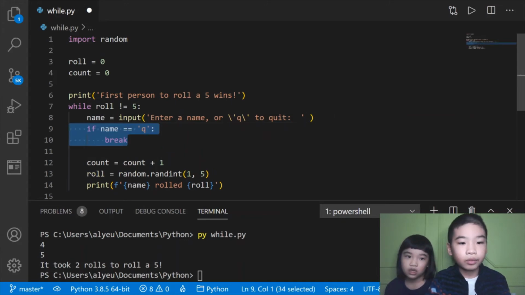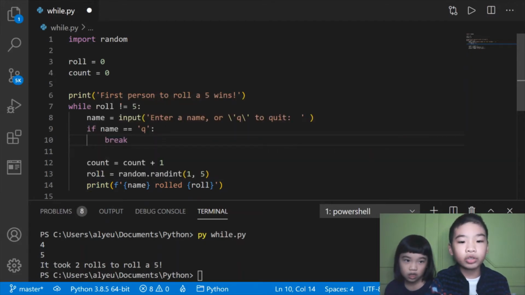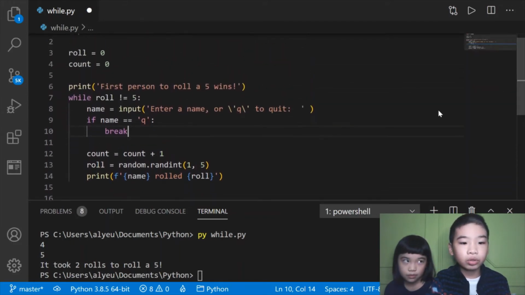Then we're going to do if name equals Q, that means if you type Q to the question, enter a name or Q to quit. If you type Q, it'll do break. And then it'll go down to print you rolled count times. So it'll skip and go out of the while loop.